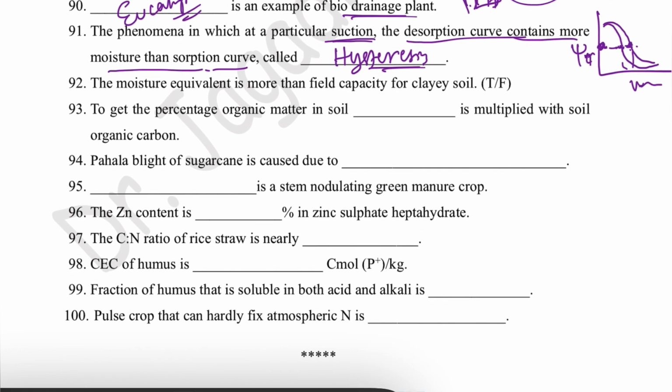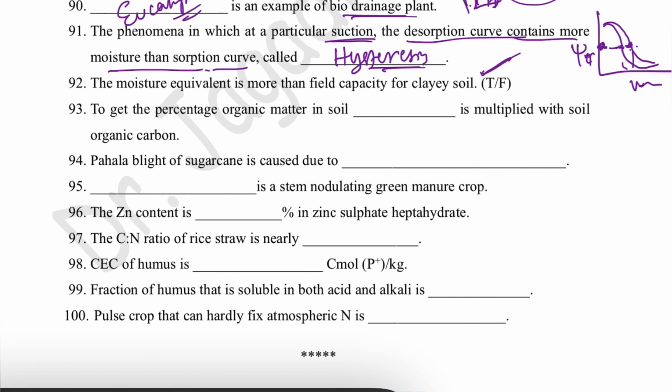Next question is, the moisture equivalent is more than field capacity for clay soil. Yes, it is true. Moisture equivalent means when we rotate the soil in a centrifugal force that is 1000 times that of gravity for 30 minutes.